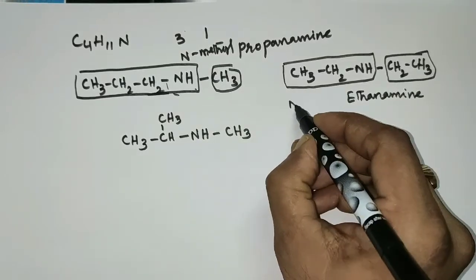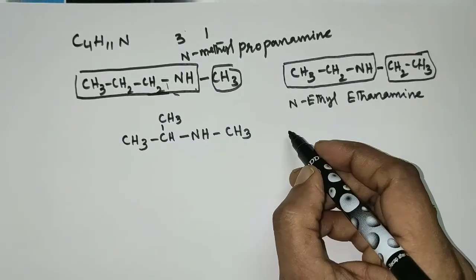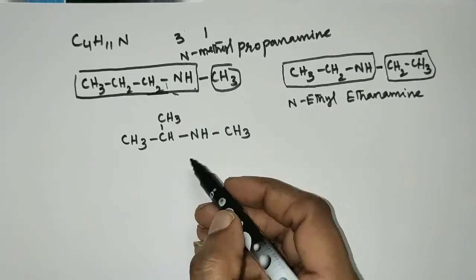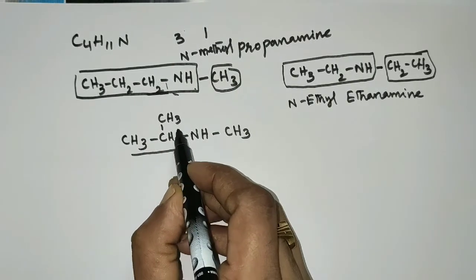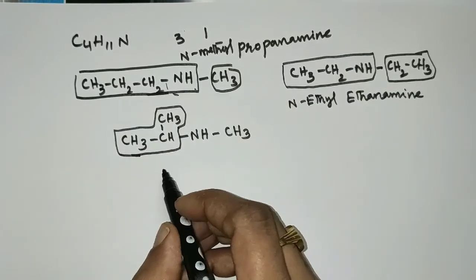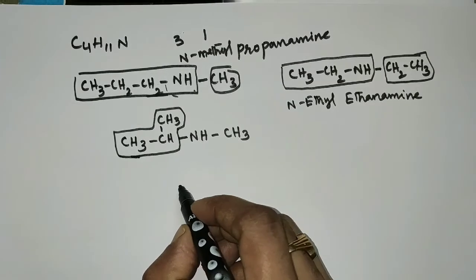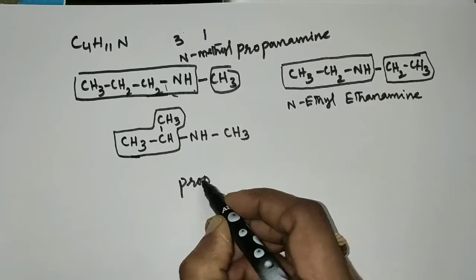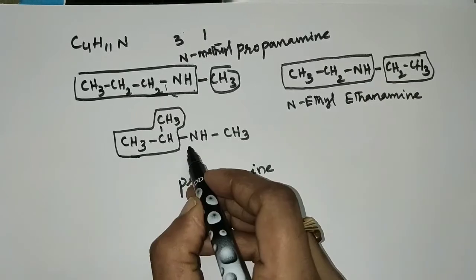So N-ethylethanamine. And when you come here, again there are 3 carbon atoms in the longest carbon chain. So propanamine, but this amine group is on the second carbon.